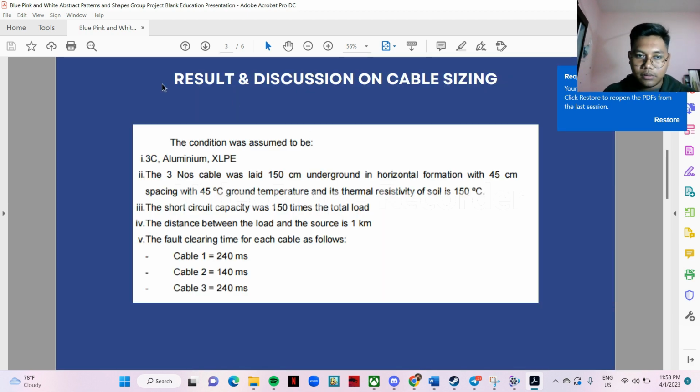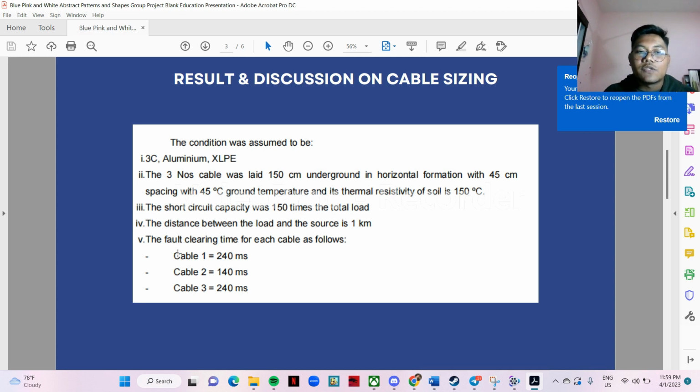So the condition was assumed to be a 3-core aluminum XLPE cable laid 150 cm underground in horizontal formation with 45 cm spacing, with 45 degrees Celsius ground temperature. The thermal resistivity was given, and the short circuit SCC was given as 150 times the load. The distance between the load and the source is 1 kilometer.